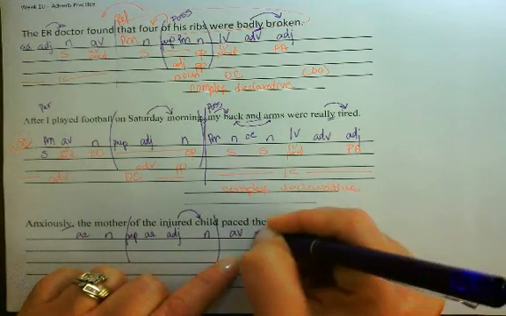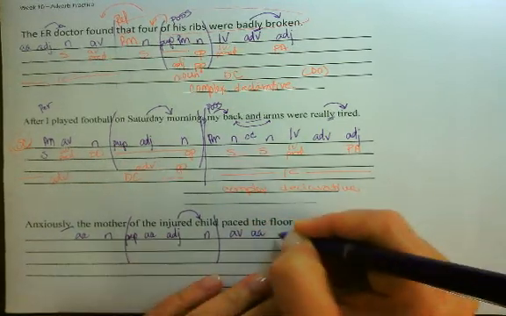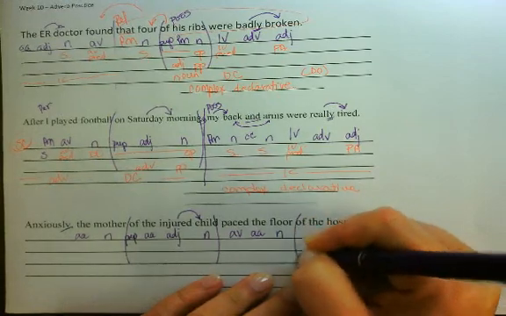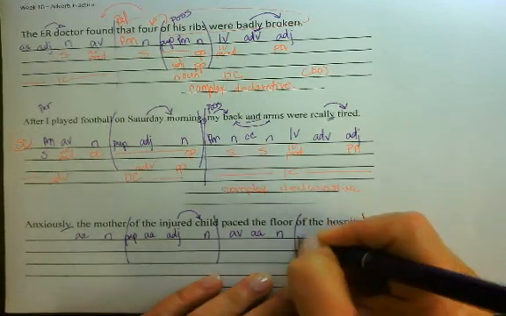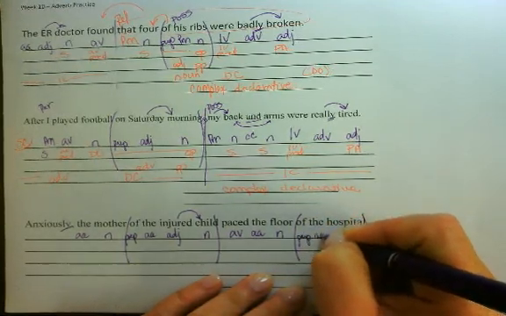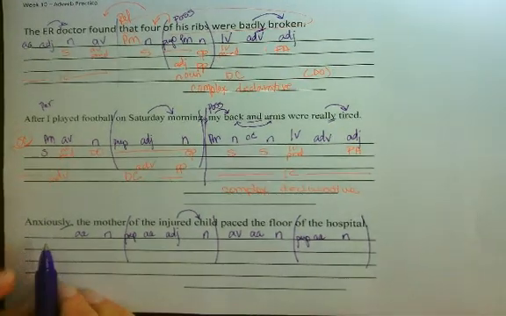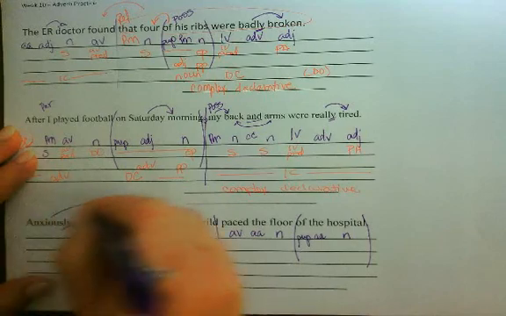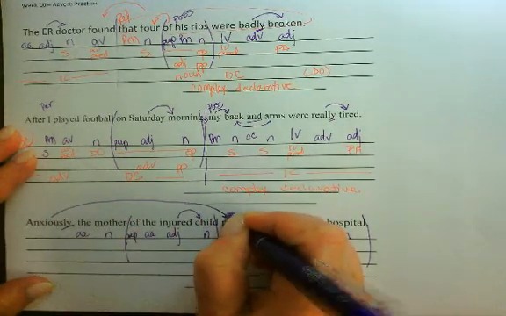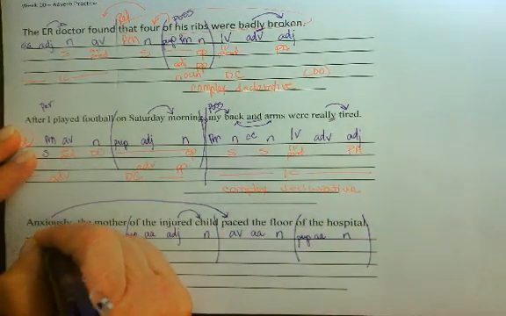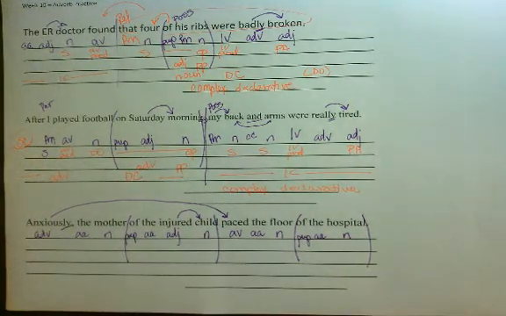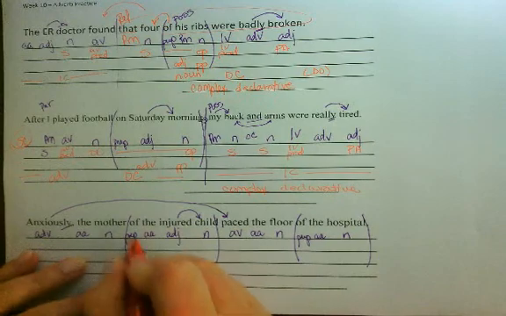"Paced" is an action verb. "The" is an article adjective. "Floor" is a noun. "Of the hospital" is your prepositional phrase. "The" is an article adjective, and "hospital" is a noun. Now, "anxiously" is modifying how she paced. To what extent did she pace? So it is an adverb. All right, that's it for the parts you have to have. Let's go do the parts you don't.